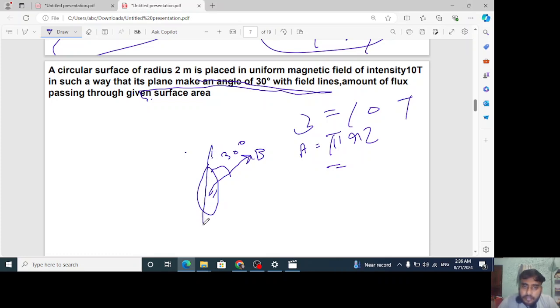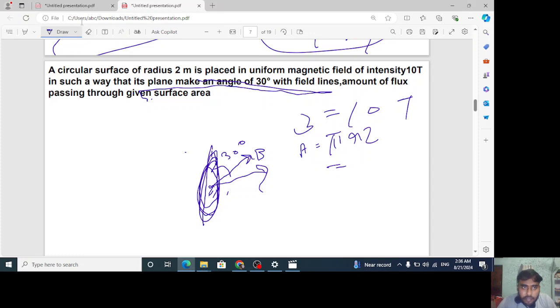This is the plane. The angle between this B and this plane is 30 degree. But what we need is the angle between the normal of the plane and B. The normal of the plane will be like this, a horizontal line.